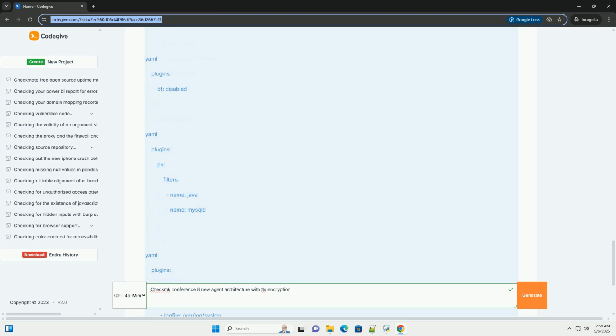2. Modular plugin system. The new agent architecture is based on a modular plugin system. Plugins are responsible for collecting specific monitoring data. Checkmk provides a large collection of pre-built plugins, but you can also create your own. 3. Agent controller, the central component of the agent. It manages the plugins, schedules their execution, collects the data, encrypts it if TLS is enabled, and sends it to the Checkmk server.